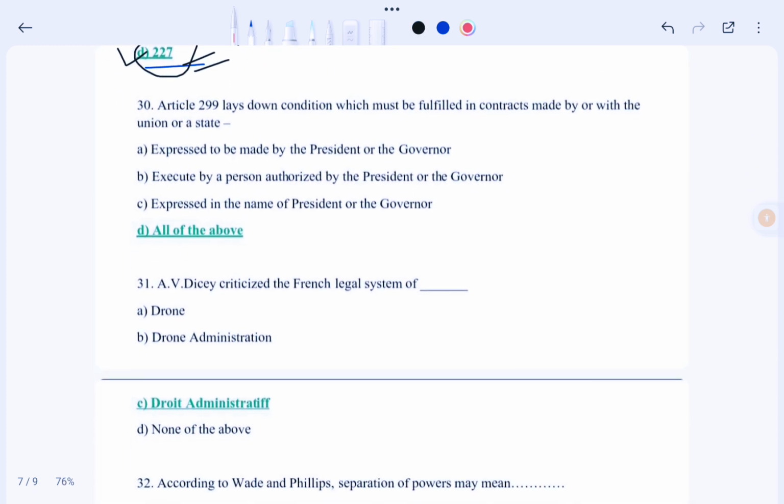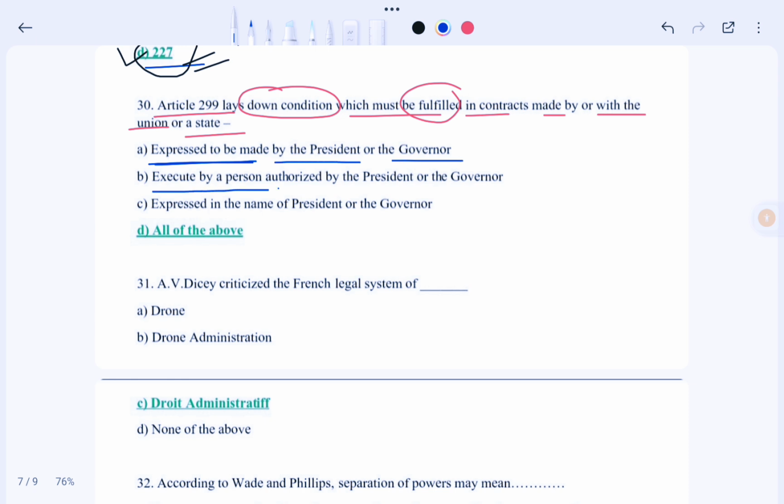So the next question is, Article 299 lays down conditions which must be fulfilled in contracts made by or with the union or a state. So let's see the options. Options are: A, expressed to be made by the president or the governor; option B, executed by a person authorized by the president or the governor; option C, expressed in the name of the president or the governor; and D, all of the above. So in this case our correct option would be option D, that means all of the above.